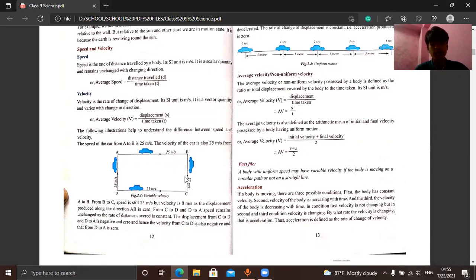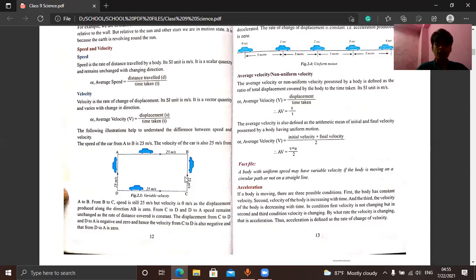The following illustration helps to understand the difference between speed and velocity. Now we will talk about speed and velocity, and how they change. Look at it: we have only one car, kept at four positions. In all of them it is the same car, but kept at different positions so that you can say the car is moving around the rectangle.